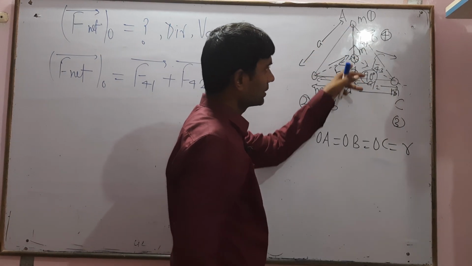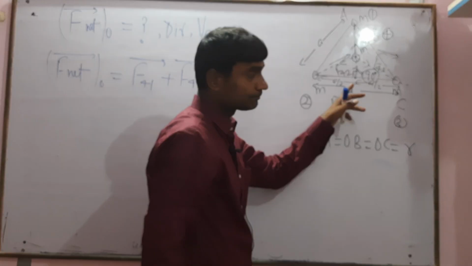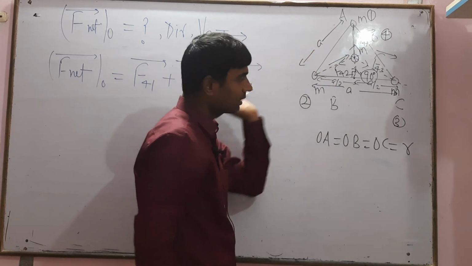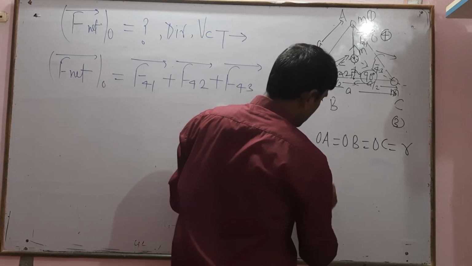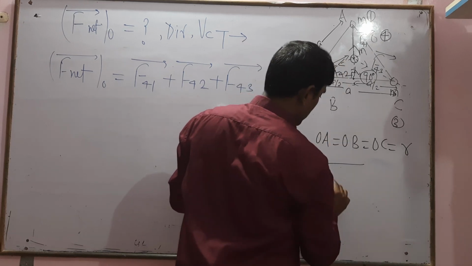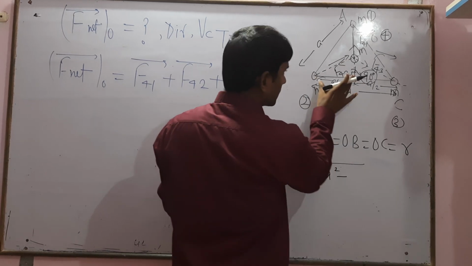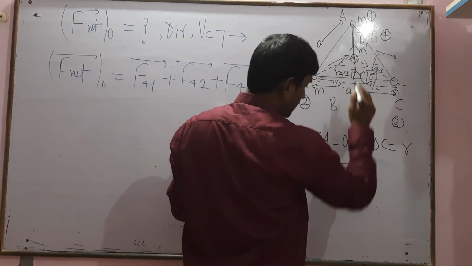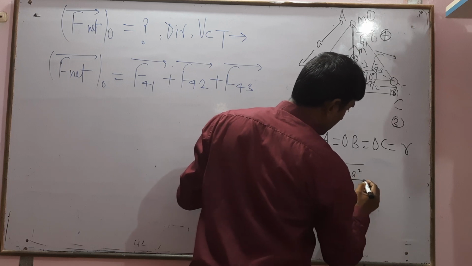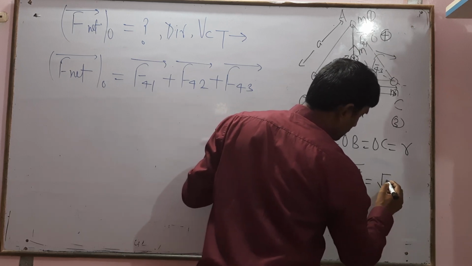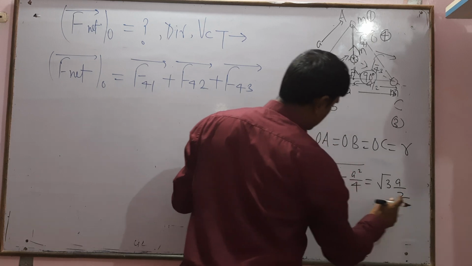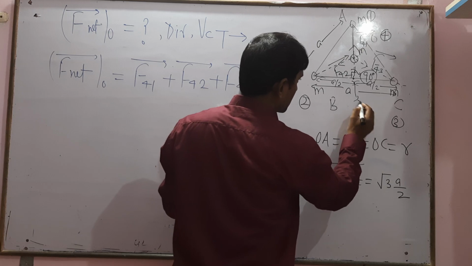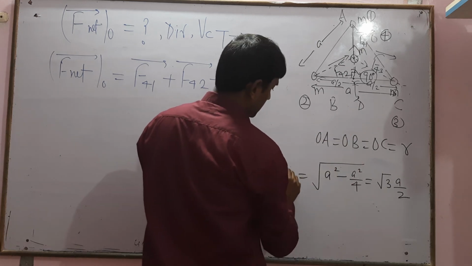We have to find this distance by Pythagoras theorem, because this triangle is a right angle triangle. So the perpendicular equals the square root of hypotenuse squared minus base squared, which is a squared minus a squared divided by 4, and that equals root 3a divided by 2.